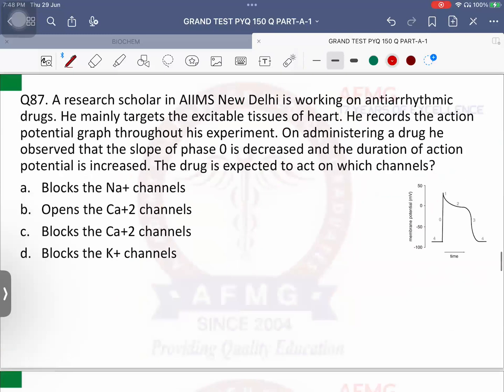Question number 87. A research scholar in AIIMS, New Delhi, is working on antiarrhythmic drugs. He mainly targets the excitable tissues of the heart, that is your conducting system of the heart.